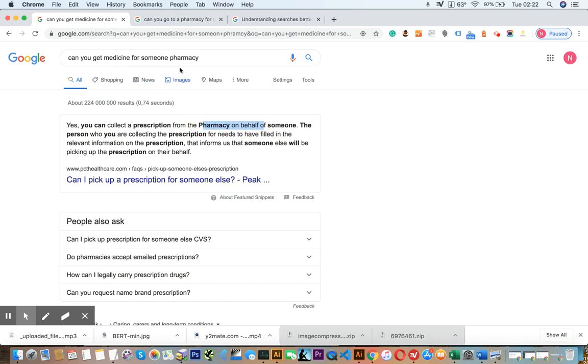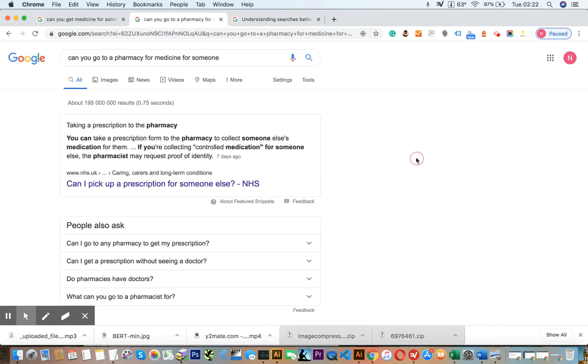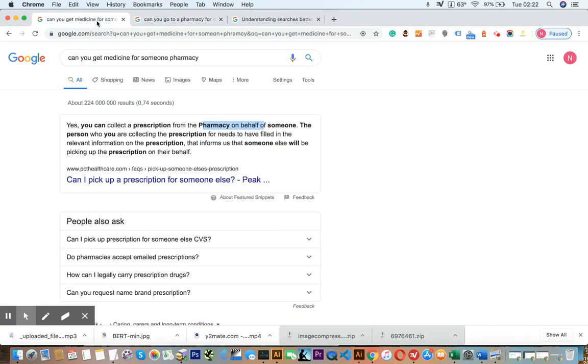So it really matches the user intent very closely. And here it's basically, you can actually take the prescription to collect the person's medication. And here it's you can collect a prescription on behalf of someone else.